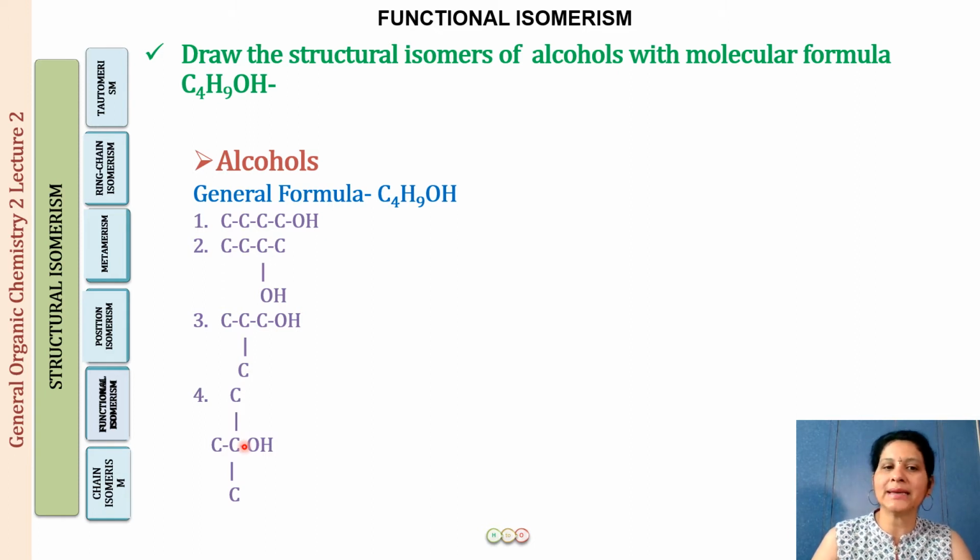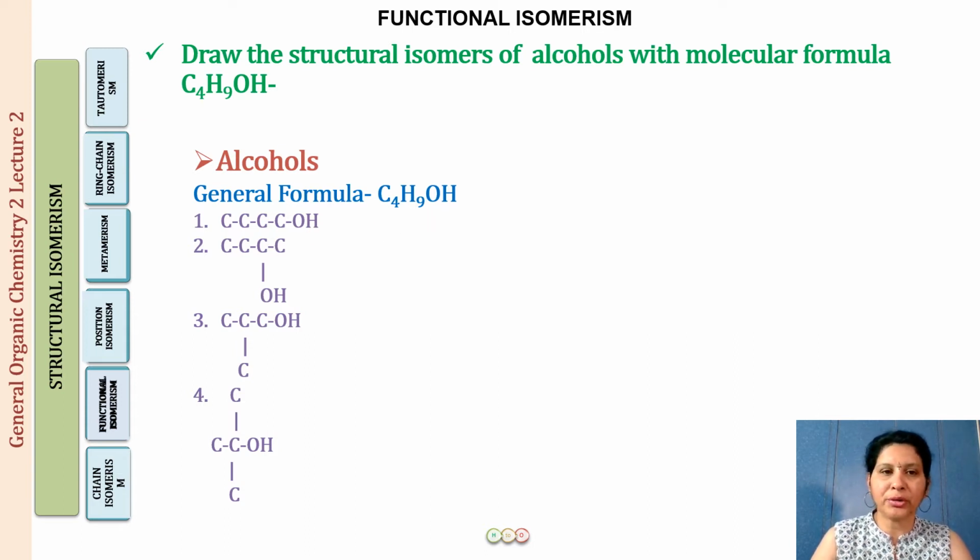The other way is that you draw a 4 carbon chain, put an OH at position number 1, position number 2, right? And then from a 4 carbon chain, you draw a 3 carbon chain. A methyl group is going to come at position number 2. It cannot come at position number 1. It cannot come at this position also, because then the longest continuous chain would be a 4 carbon chain. So this is how you get the third isomer, and then this is the fourth when we put it at position number 2. So these are the 4 possible alcohols with C4H9OH.